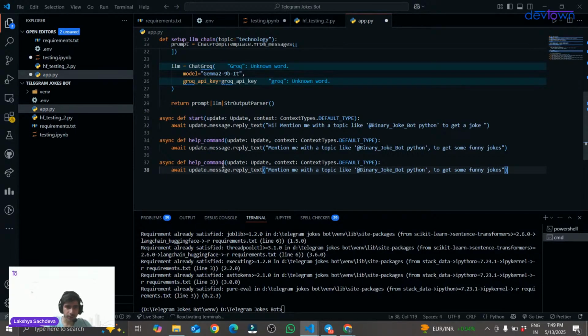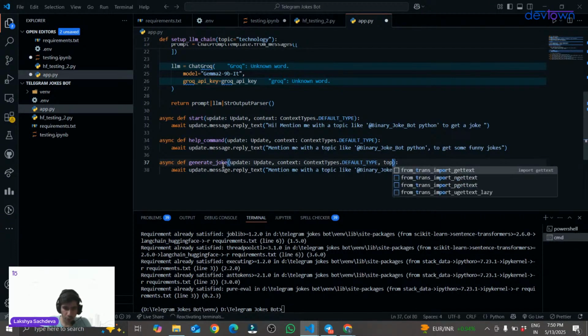This time I will be creating generate_joke. So this is the new command I will be making now. One more thing that I will be using in this command parameter is topic. This topic I'm setting to string. So what does generate joke do? It will generate a joke on the given topic that I will give to my Telegram joke bot.